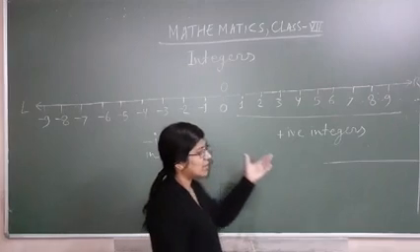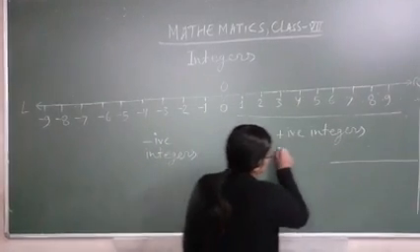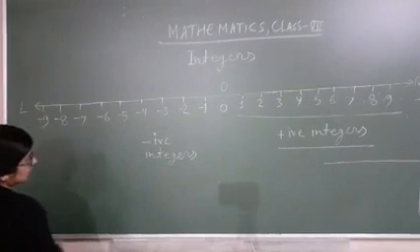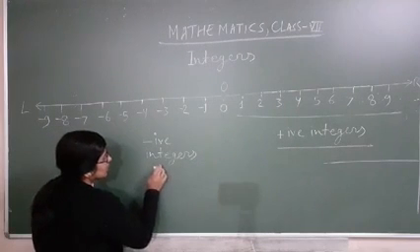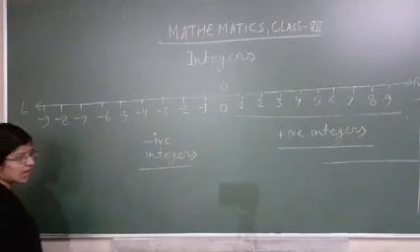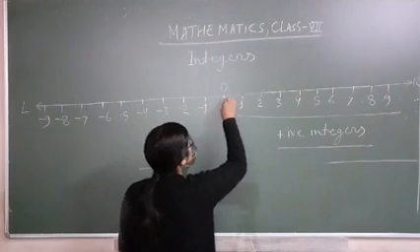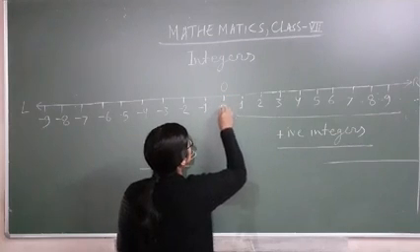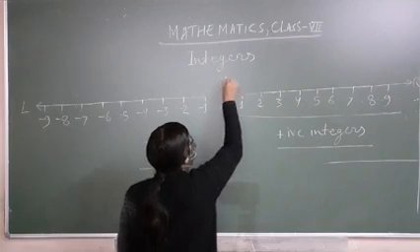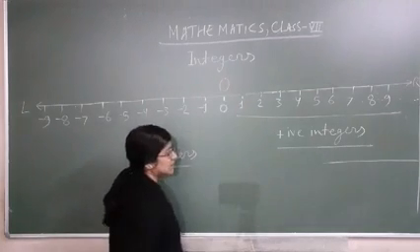So on the number line, on the right hand side we represent only positive integers and on the left hand side we represent only negative integers, and at the center we have to represent 0, and generally we locate this one by capital O. Location of 0 is represented by capital O.